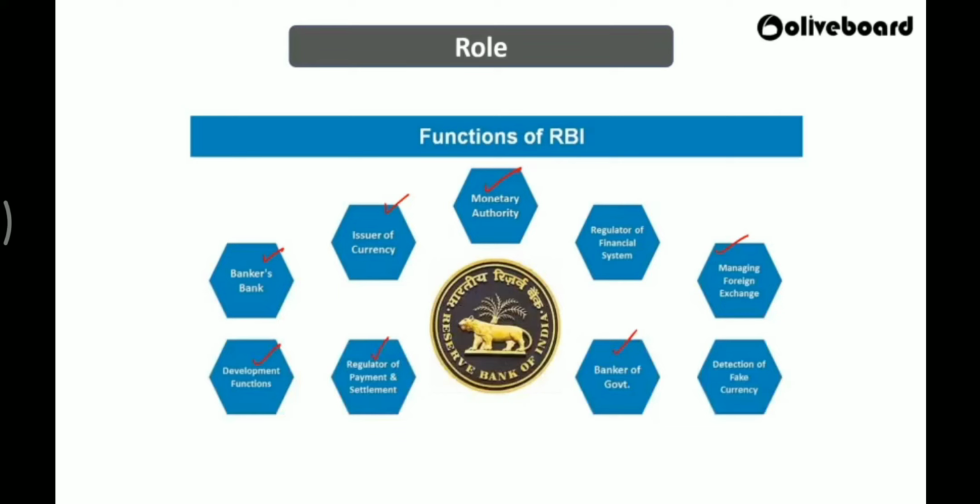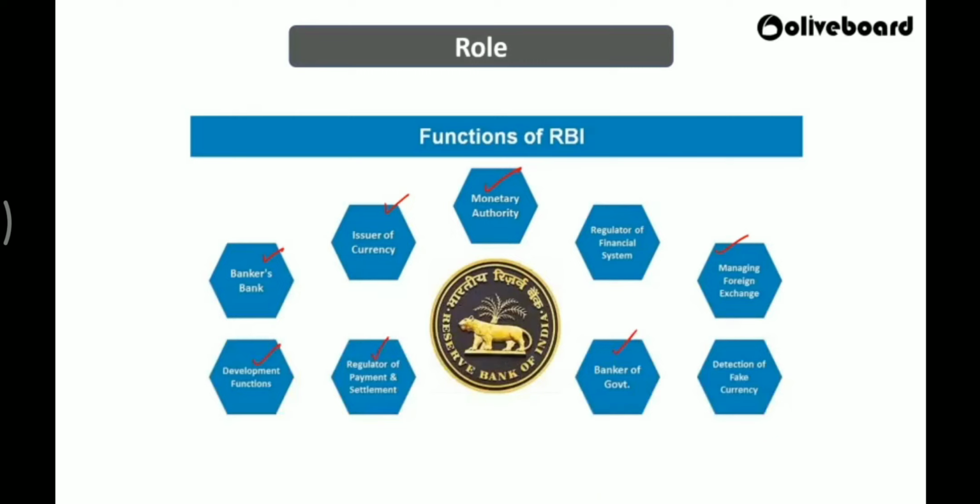All right. And the last one is detection of fake currency. Yes, that is also a part of RBI. Fake currency means counterfeit notes. In 2016 also it happened, we had demonetization. One of the main reasons they gave for that demonetization was the fake currency, too much of it, and they wanted to clean it up. Correct. So the fake currency or counterfeit notes, again that is another role of RBI.